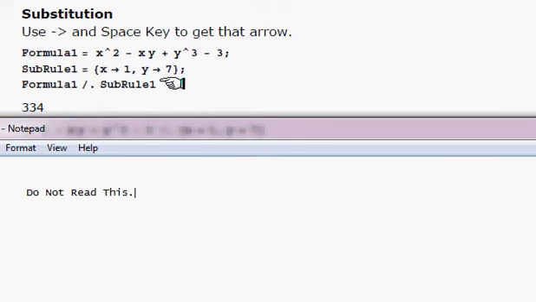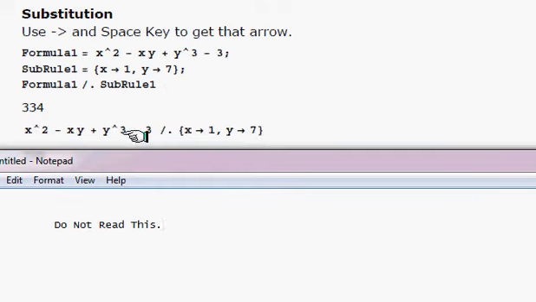So you can type these things directly into this format. Let me show you that part. For example, like this, rather than naming this formula and the substitution rule 1 and then typing it in here, you can just directly type this like this. And sometimes the Mathematica output is given in this form, and you don't want to keep typing it over and over if you have to repeat this.